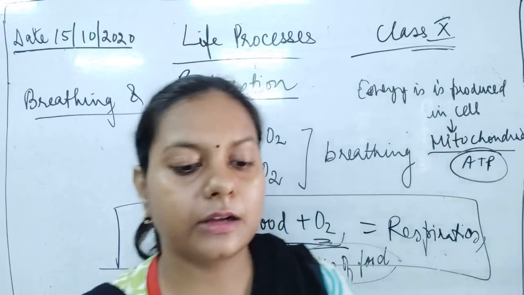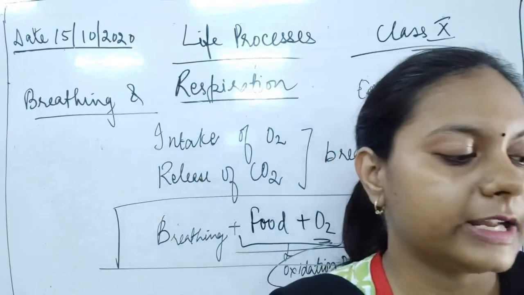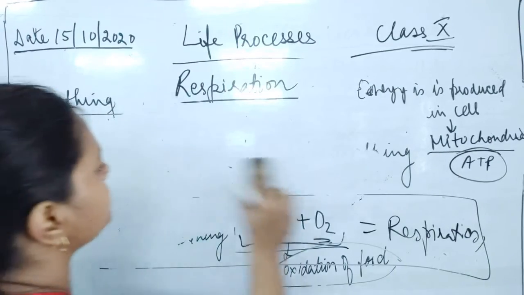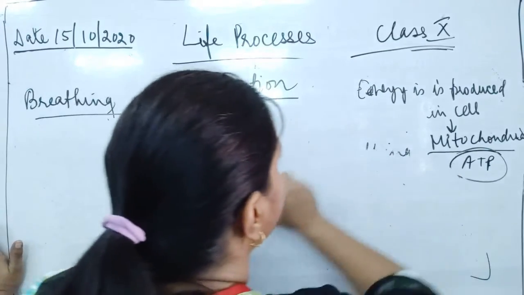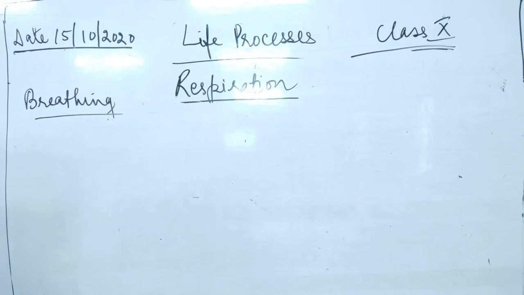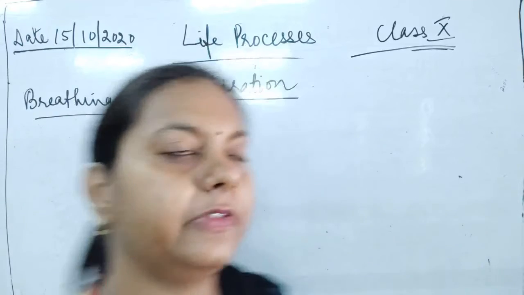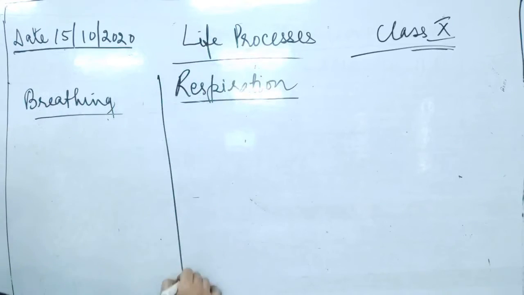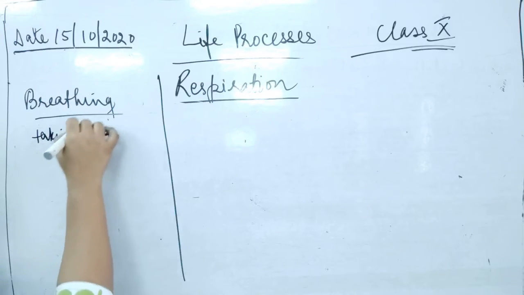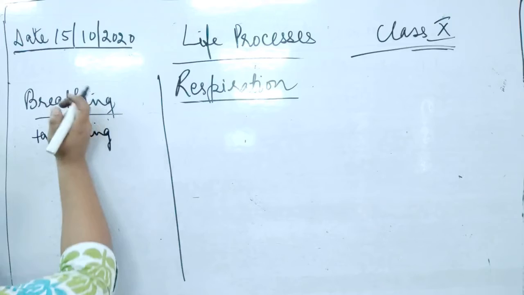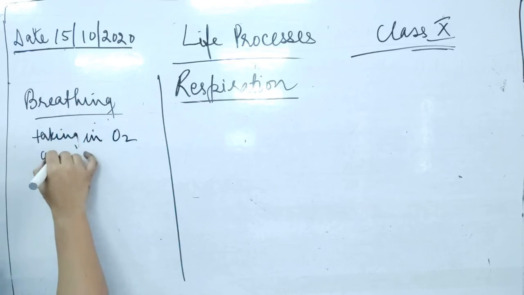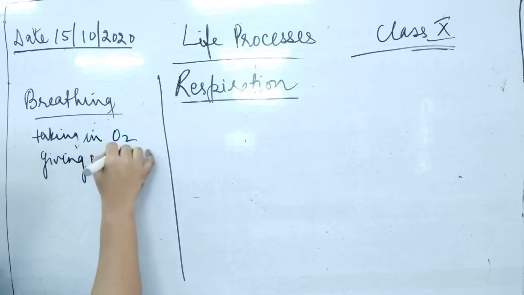Now what is the difference between respiration and breathing? It's very simple to understand from the points we have discussed. What is the first difference? Breathing means taking in oxygen and giving out carbon dioxide.